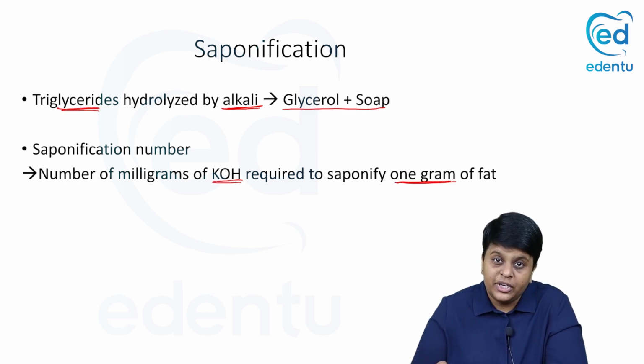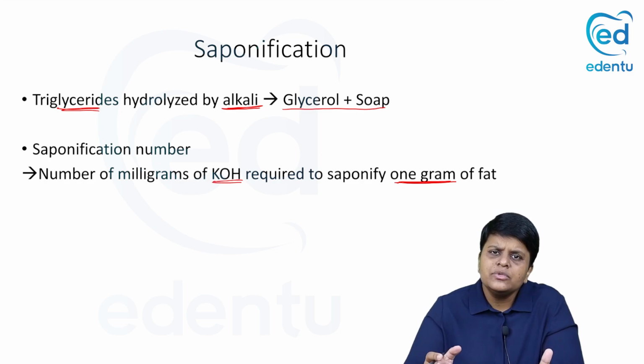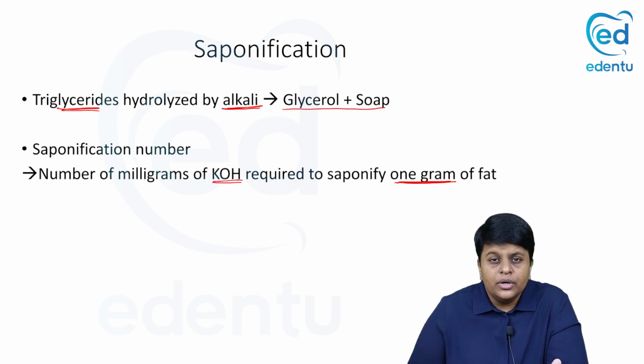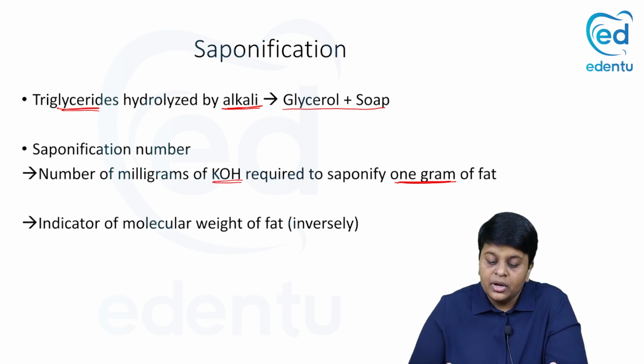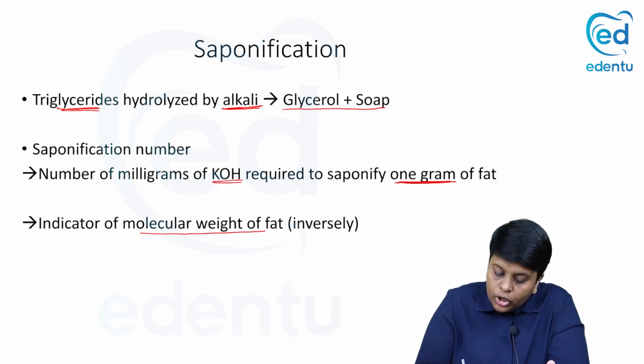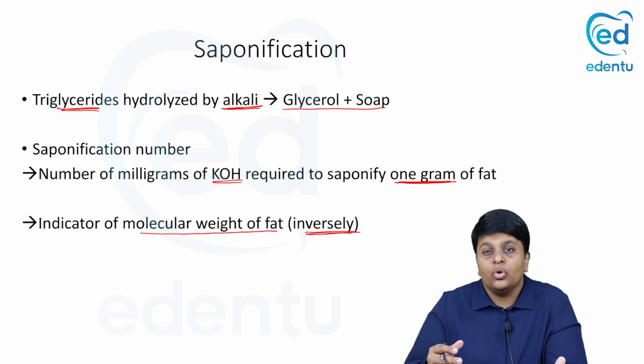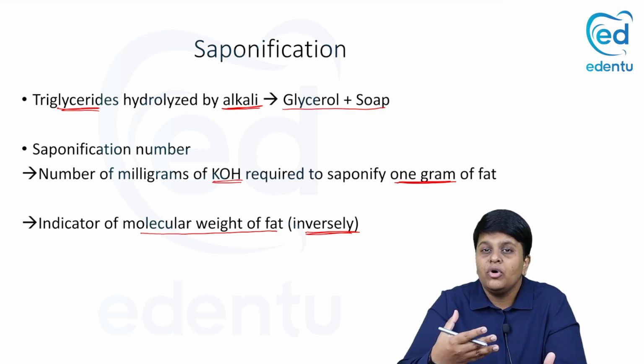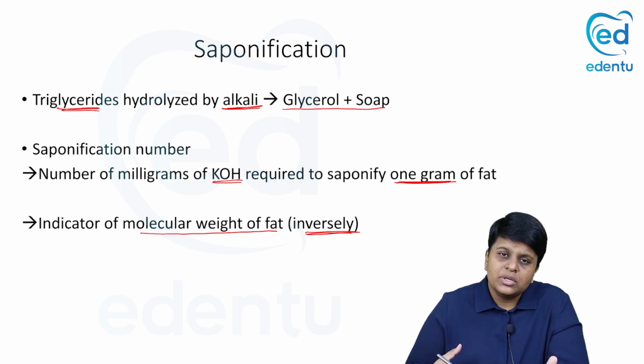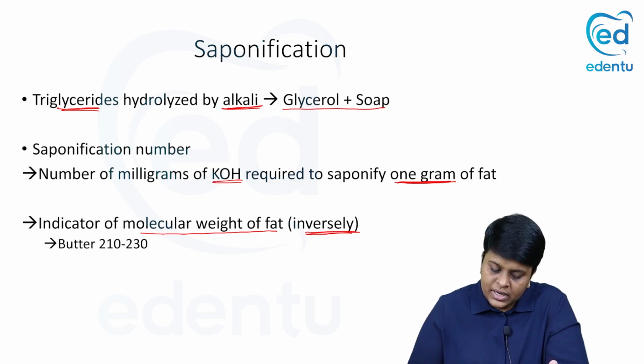That is saponification number: the number of milligrams of the alkali, potassium hydroxide, required to saponify 1 gram of fat. So why do we need to know about the saponification number? It is an indicator of the molecular weight of fat and it is inversely related to the molecular weight. So if you have a higher saponification number, the molecular weight is less. If you have a lower saponification number, the molecular weight is high.